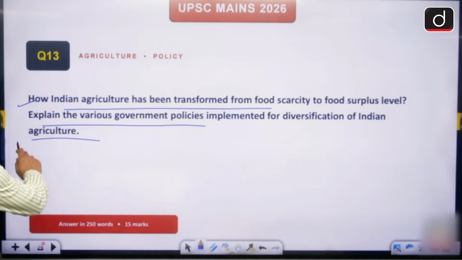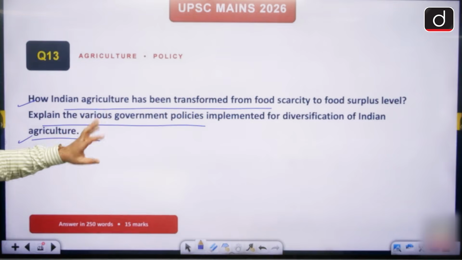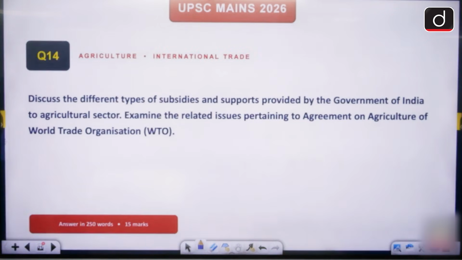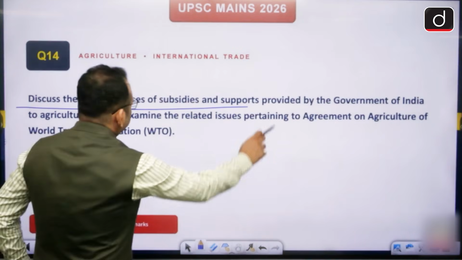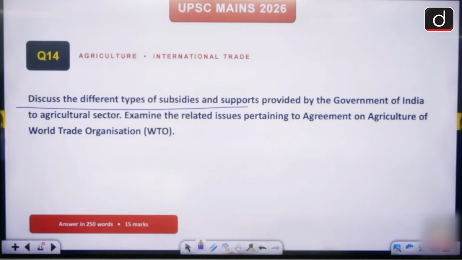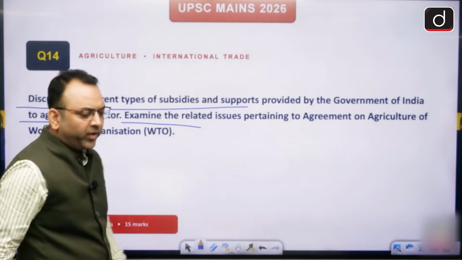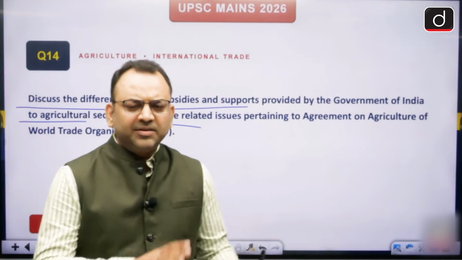So this is how the answer will be done. I hope that this is a simple question which can be answered. And the last question is about discussing the different types of subsidies and supports provided by the Government of India to the agriculture sector, right? See, all of these questions we have discussed in our classes, very openly, very clearly, right?